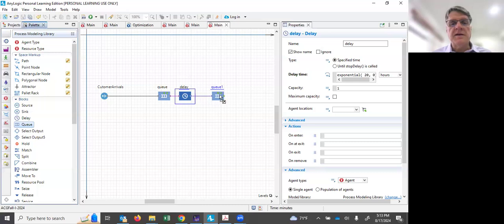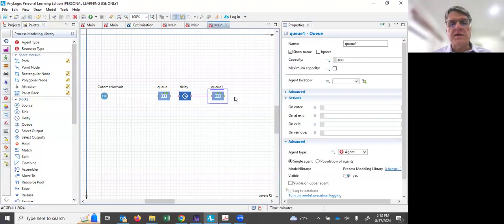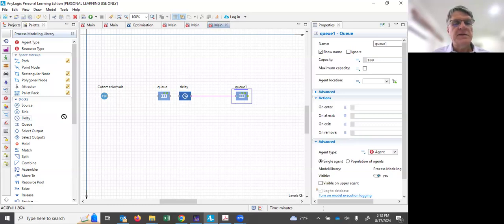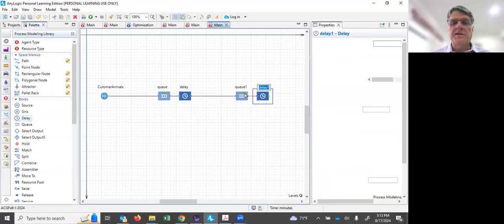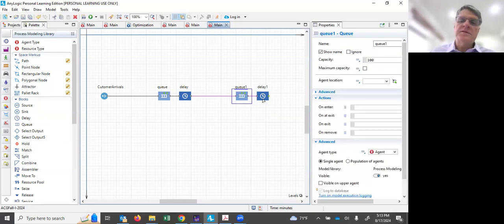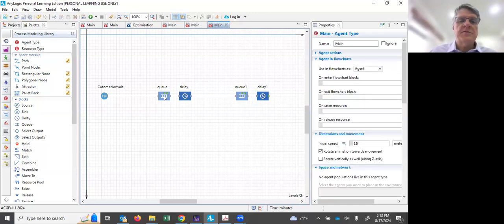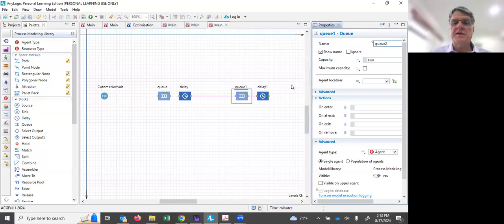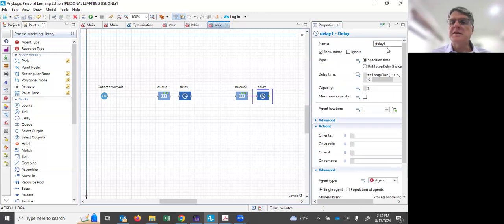I like to land it because you can see it automatically puts the arrow in, and then I stretch it out if I need more space. So let's crunch this up just a tad, get the delay in there. I'm not going to touch the capacity on this one. It is 100. Revisit that, as I said. So this is Q1. Let's maybe relabel these things. Let's change Q1 to Q2, just to be clear. And then this is delay 2.